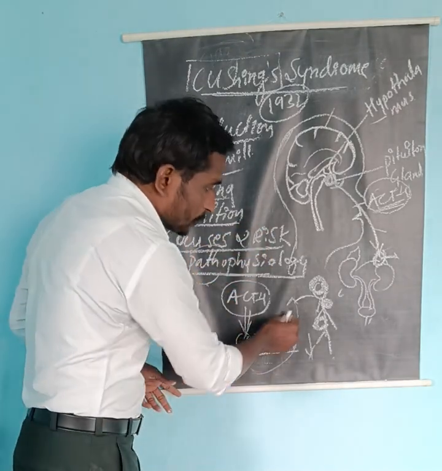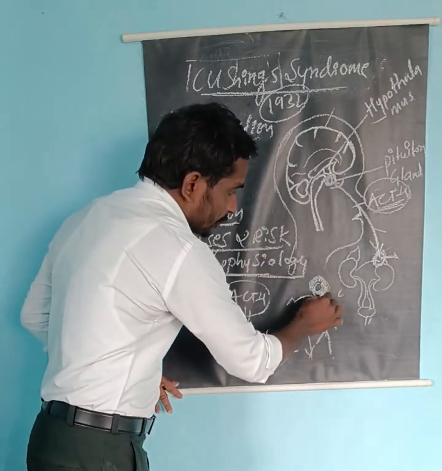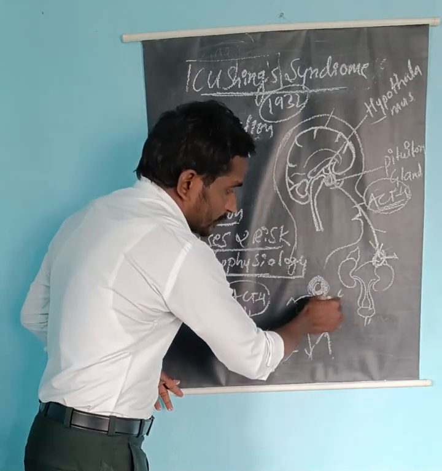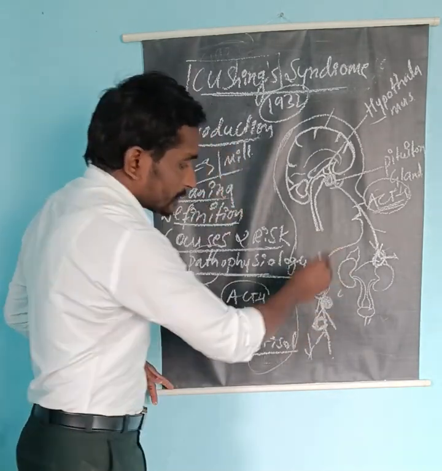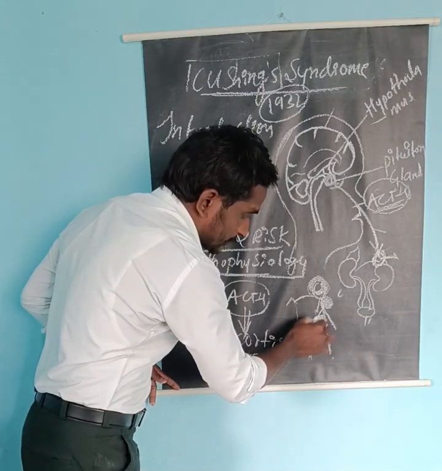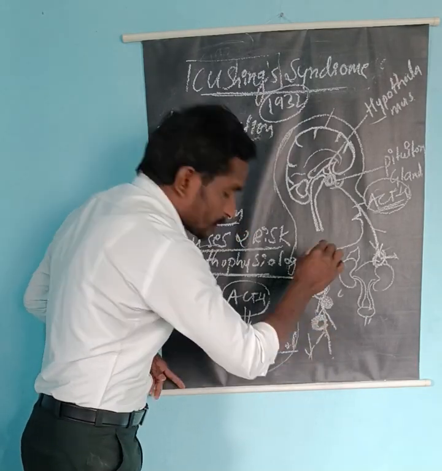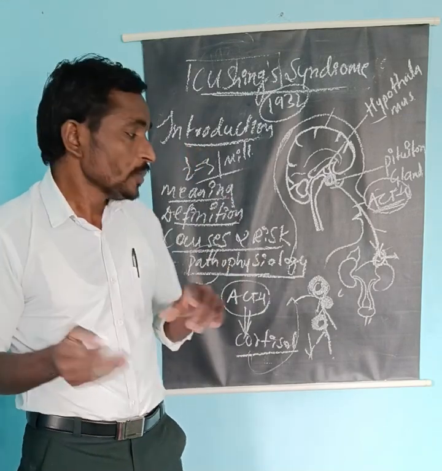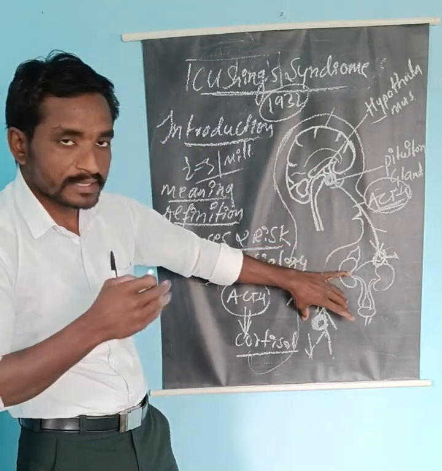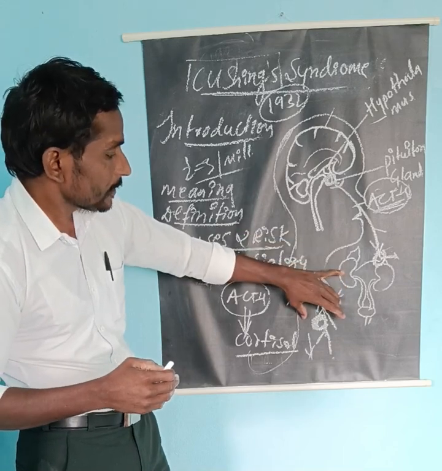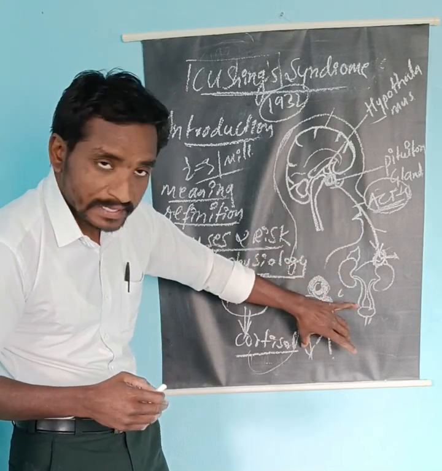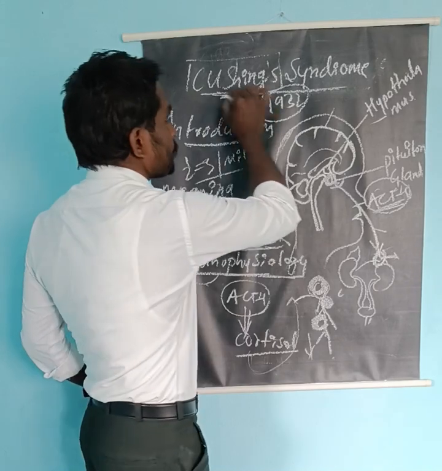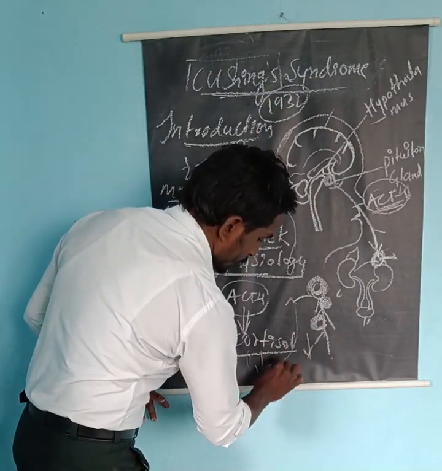It may lead to symptoms like moon face, excessive fat deposition in the neck, a pendulous abdomen, and also hypertension, hyperglycemia, and hyperlipidemia. Based on these signs and symptoms, it is diagnosed as Cushing syndrome.